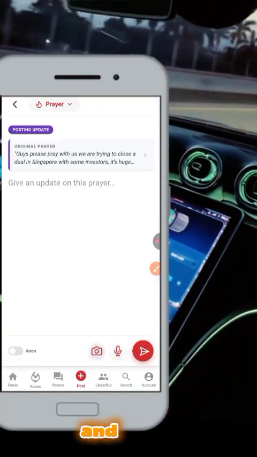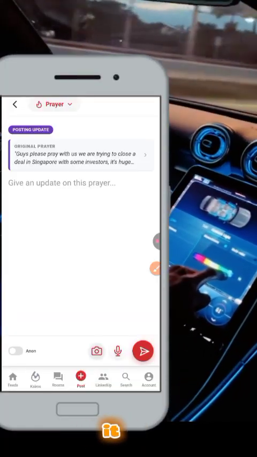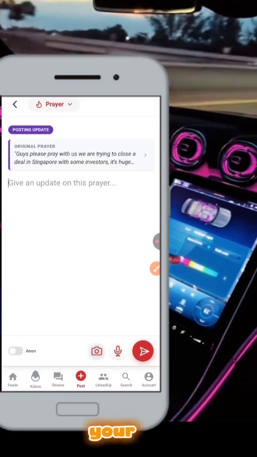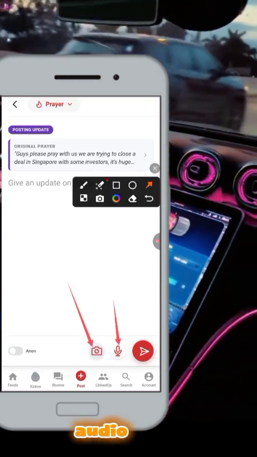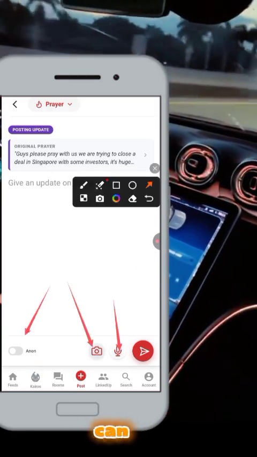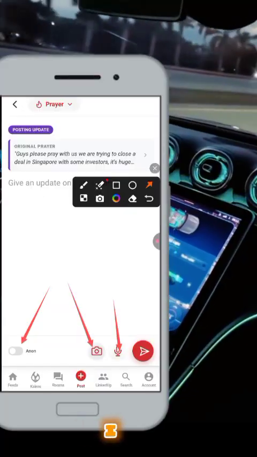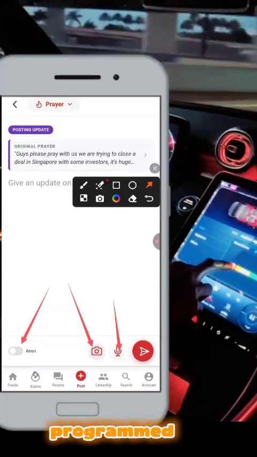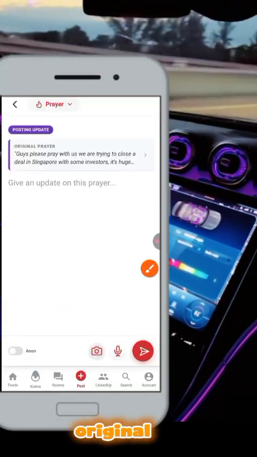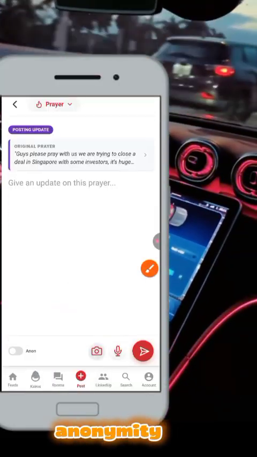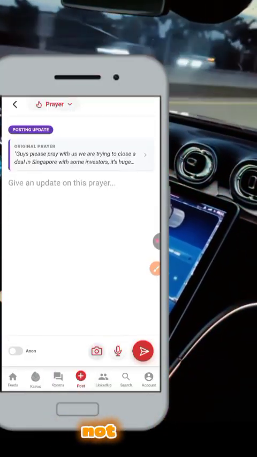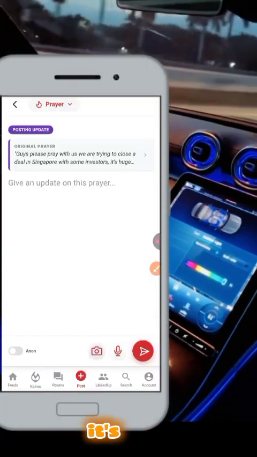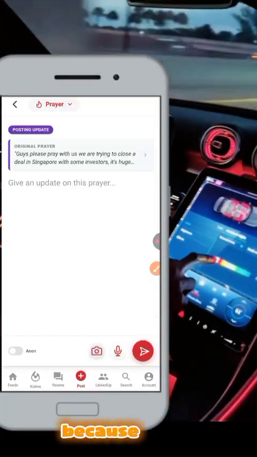And after you select it, you get to type the update there. Then you can add audio or media. Then you can post anonymously. But I think I disabled this. I think I already programmed this anonymity, so that if an original prayer is anonymous, you cannot change the anonymity. Or if an original prayer is not anonymous, you cannot change the anonymity. Let me check. So you can see it's not clicking. I'm clicking it, it's not clicking. That's because of my setting.